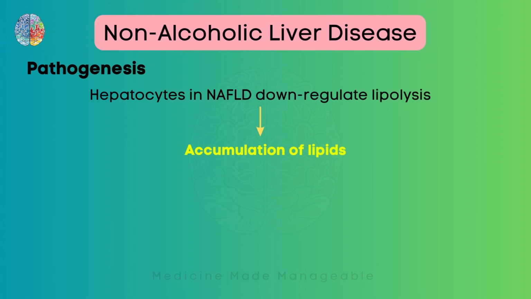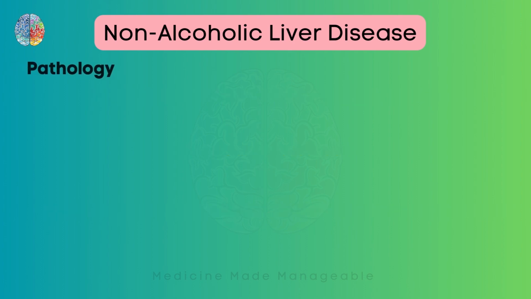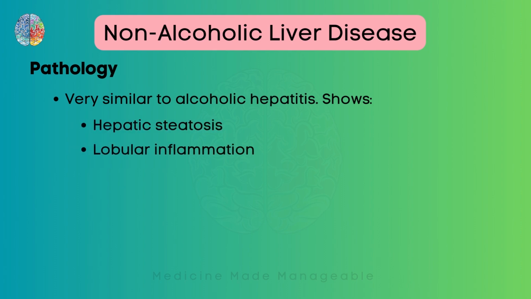This is the most important point that you should know about this disease. These lipids which accumulate in the hepatocytes can damage the mitochondria and the plasma membranes and lead to cell injury. Now, what are the pathological findings that you're going to see? As we saw in the start, this condition is very similar to alcoholic hepatitis, and so we will see hepatic steatosis, lobular inflammation, and ballooned hepatocytes.